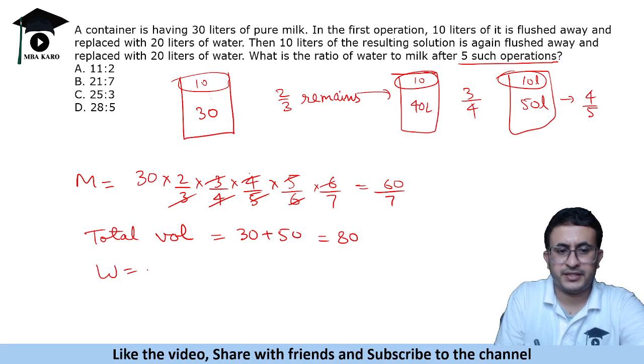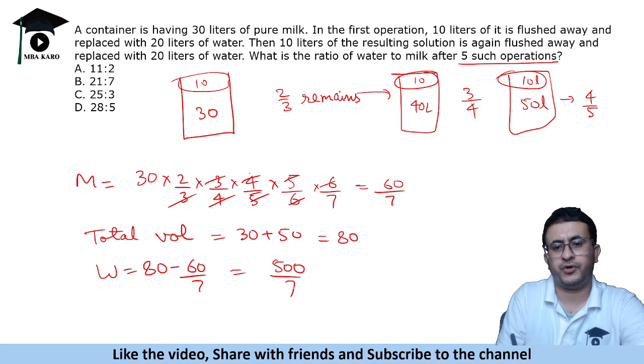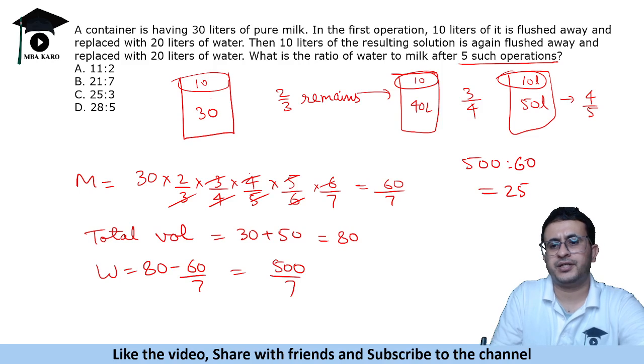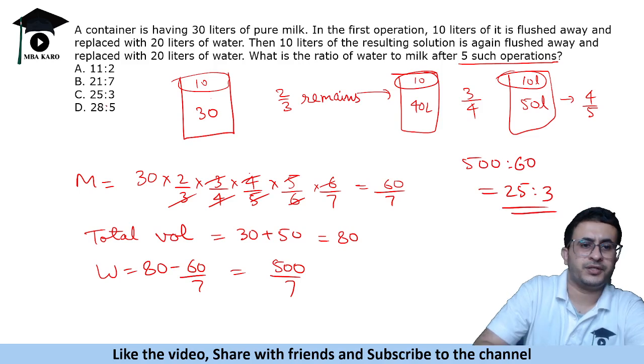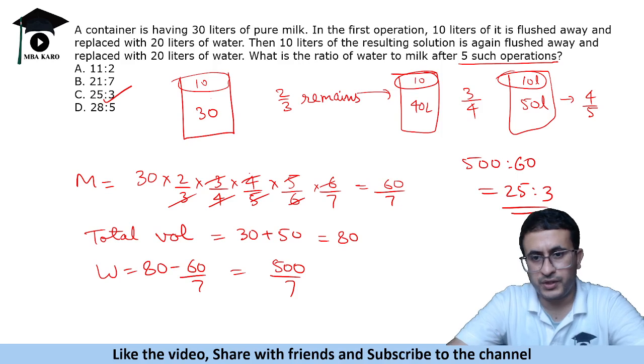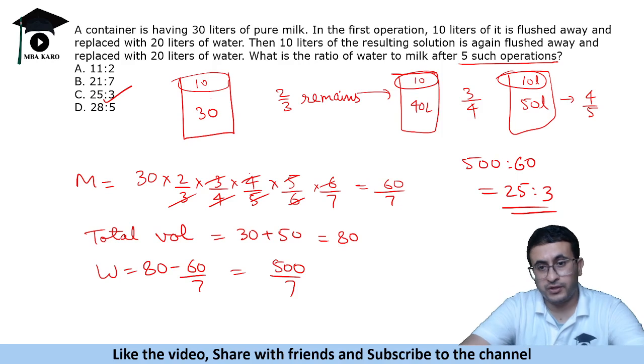So water is 80 minus 60/7. So 560 minus 60, that is 500/7. So water is 500/7, 500 ratio 60, that is 25/3. That is the answer to this question. Okay, so this was a tricky question because the total volume also keeps increasing, so you have to keep that in mind.